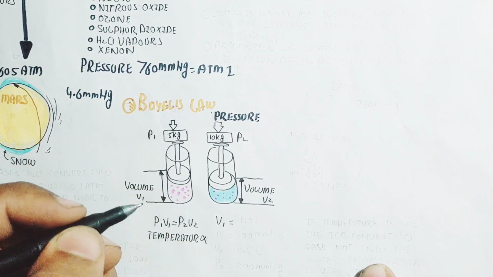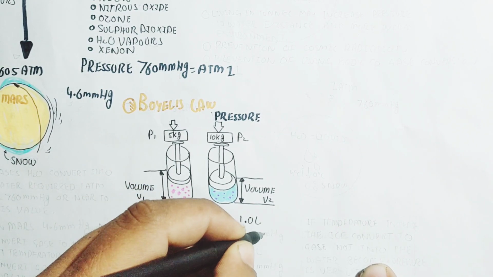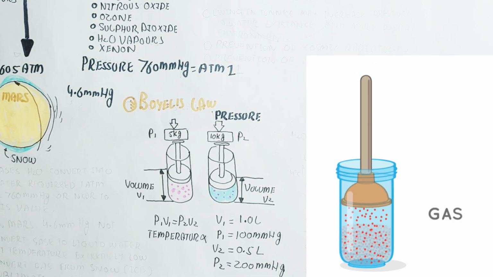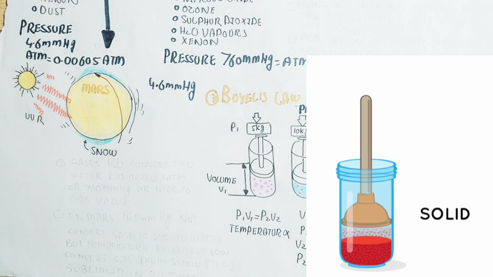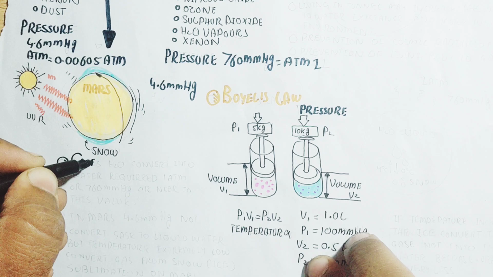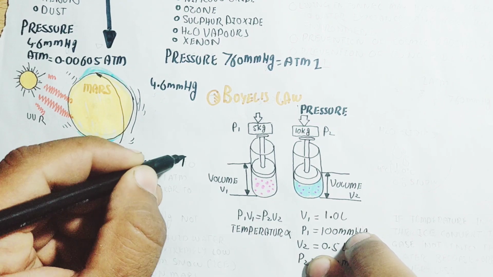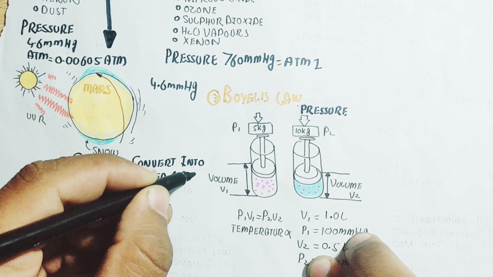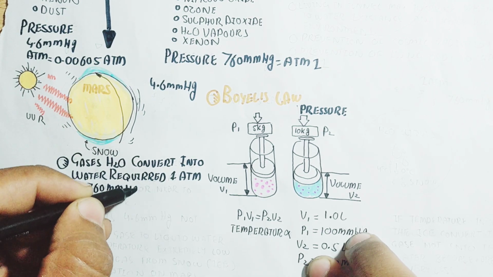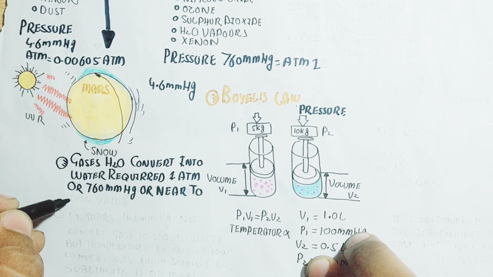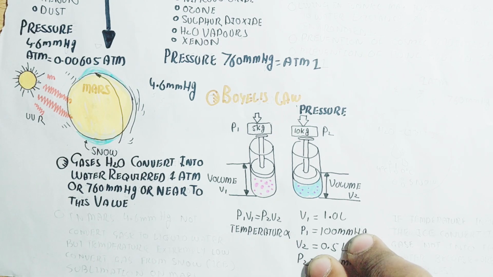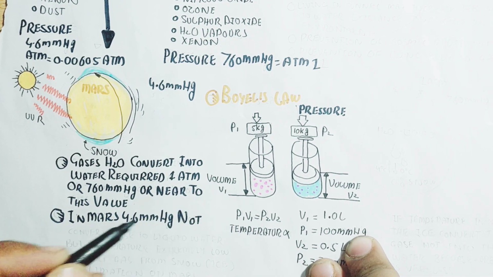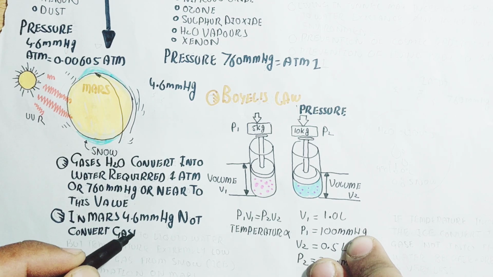P1 V1 is equal to P2 V2. Why? Because the pressure is changed, so the volume decreases to convert into liquid. That is the problem. If the temperature is constant but the pressure is increased, gaseous water will convert into liquid water, and this requires 1 atmosphere of pressure, the same as Earth, near the value of 760 millimeters of mercury.